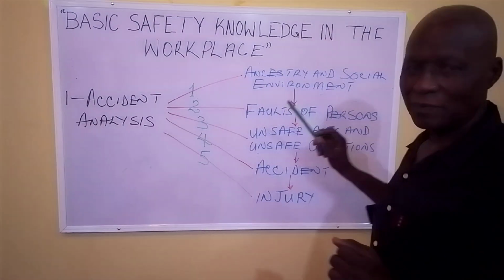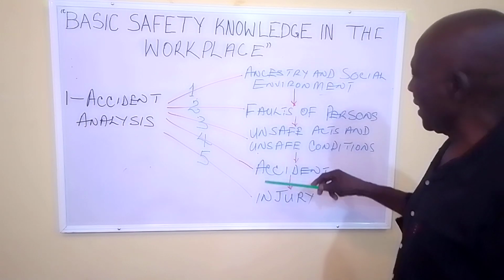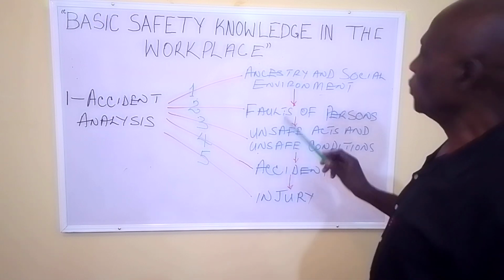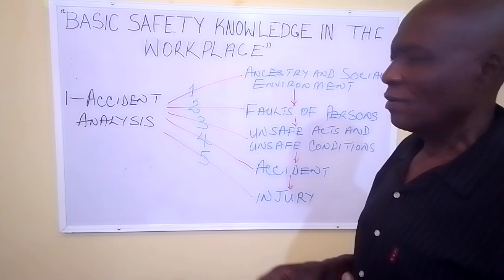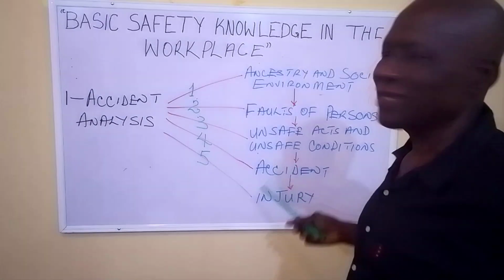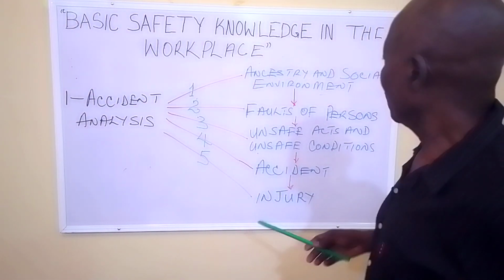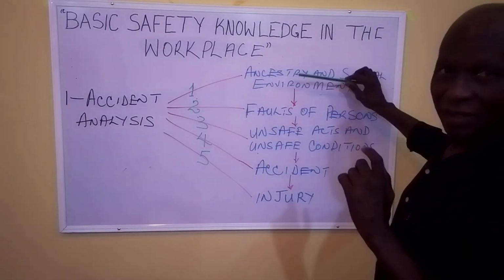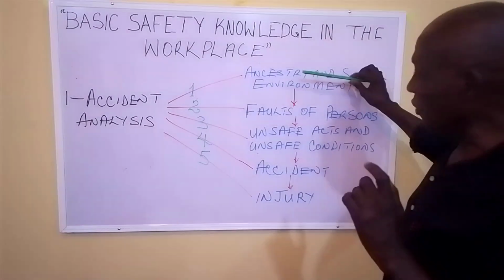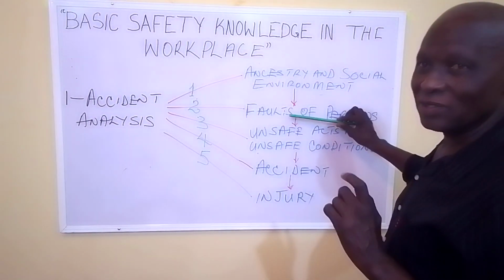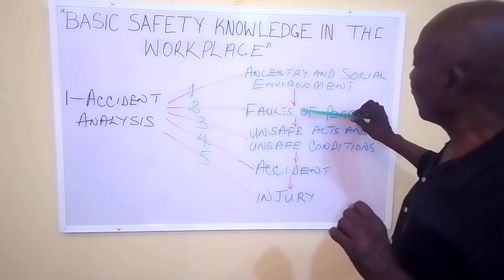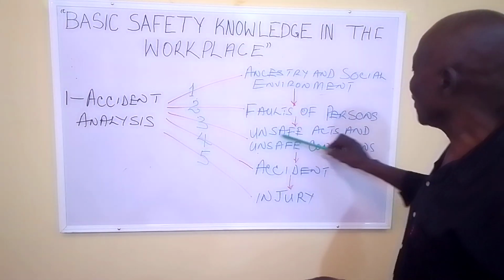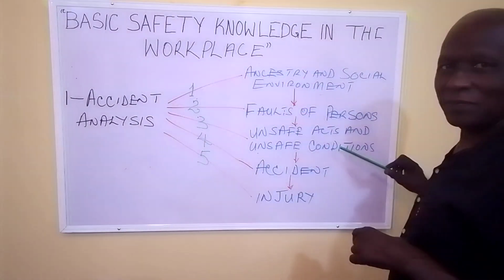Faults of persons. We are saying faults of persons here because accident is a negative thing. So if you do a good thing, it's not going to cause an accident because it's good, it's safe. Well, we say faults of person because it's the negative things that the man, based on his training, educational value, everything, now turns to faults of persons. That is the way he acts. And the faults of persons, based on this, leads to unsafe acts and unsafe conditions.